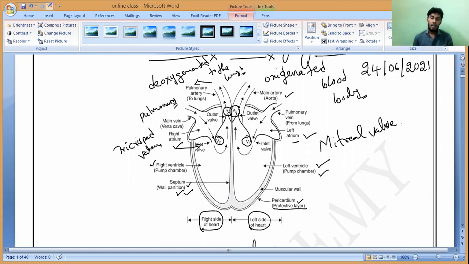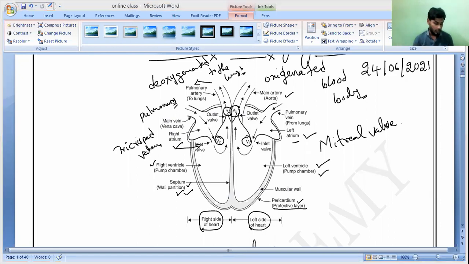It looks like a water pump. Correct or not? Our heart is the pump which pumps the blood, continuously sending oxygenated blood throughout the body, and the deoxygenated blood will be collected. We will study how it is collected.